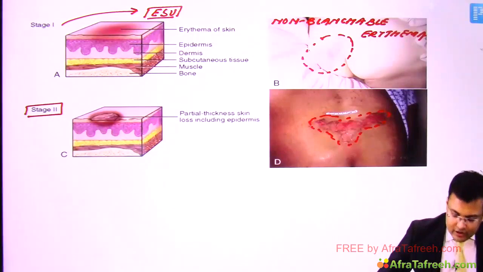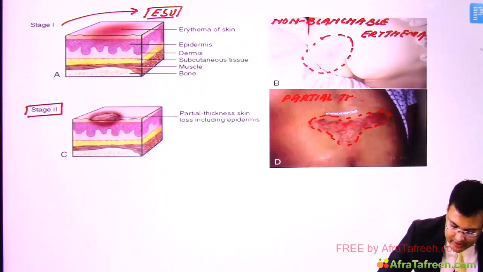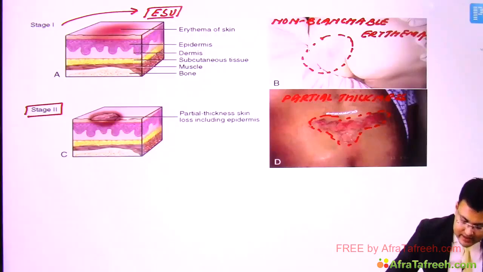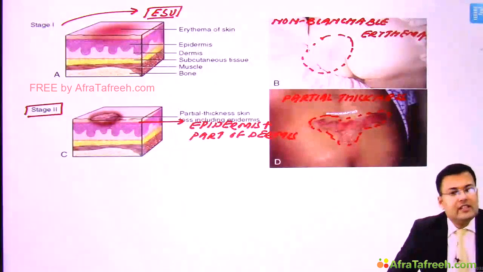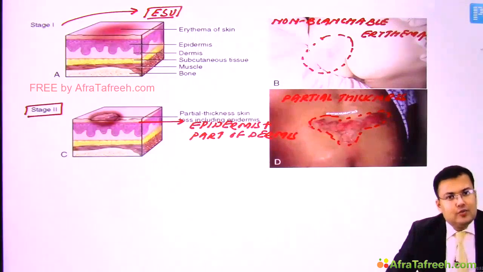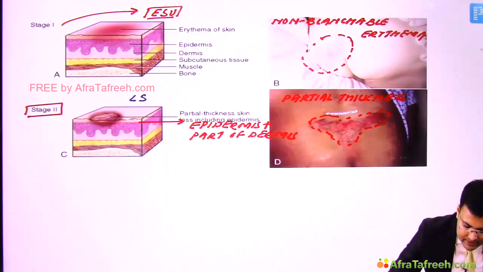Now in stage 2, what you can notice is that there is loss of epidermis plus part of dermis. So what kind of skin loss is there? It's partial thickness skin loss. And in this case there is involvement of what? Epidermis, and apart from epidermis there is involvement of part of dermis. Clear? What is the other name of this stage 2? This is known as late superficial ulcer.